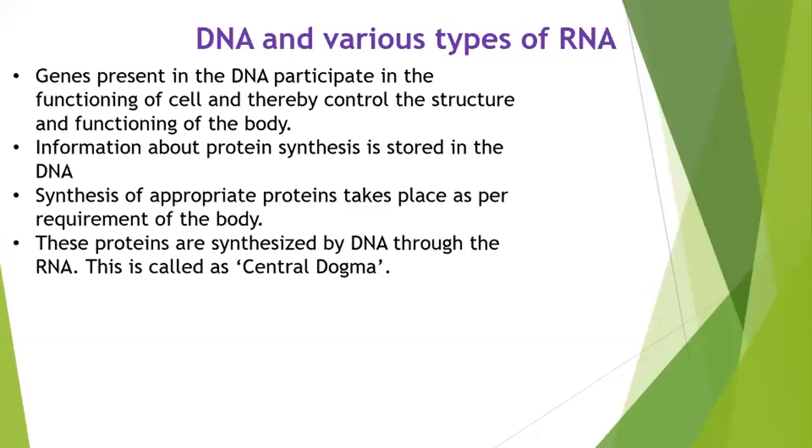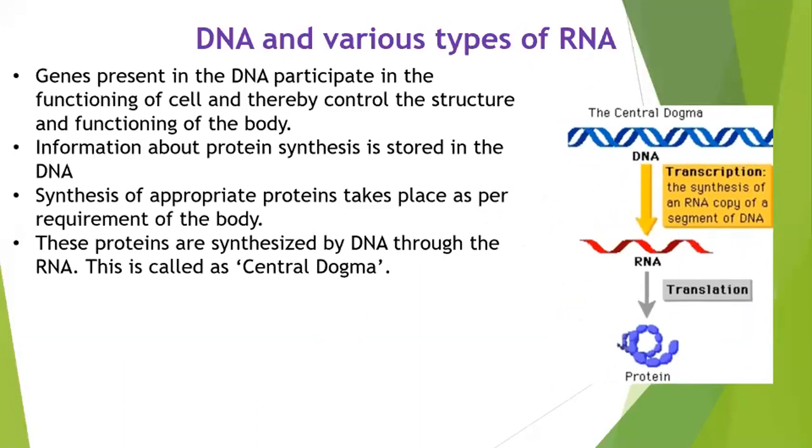So basically, RNA will be made from DNA, and protein will be made from RNA. Again repeating, RNA will be made from DNA and protein will be made from RNA. Ultimately it is DNA that is making it, but it is not done directly, it is done indirectly via RNA. And this thing is called the central dogma.